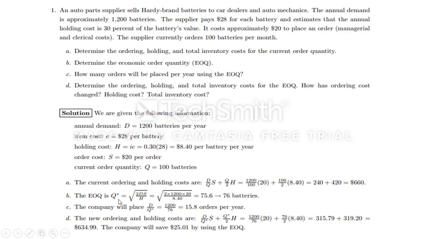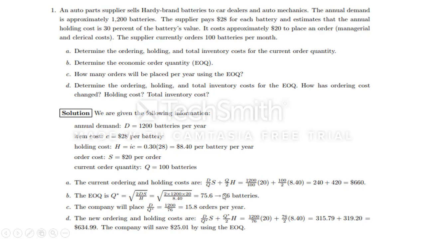Now we go for the economic order quantity. The economic order quantity is the square root of 2 D C0 by CC. That is 2 into 1200, and 20 is the ordering cost, and the carrying cost we estimated here is $8.4. Substituting that, you get 76 as the economic order quantity. 76 is the EOQ, but originally they are going for 100 batteries. So for 100 batteries, the total inventory cost is $660.